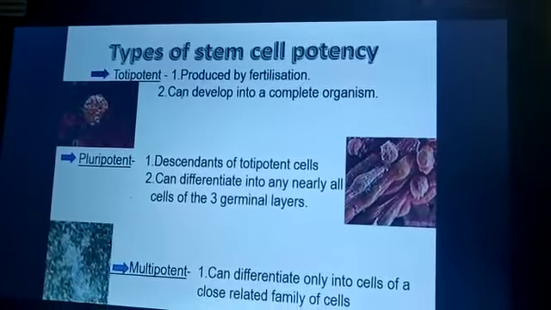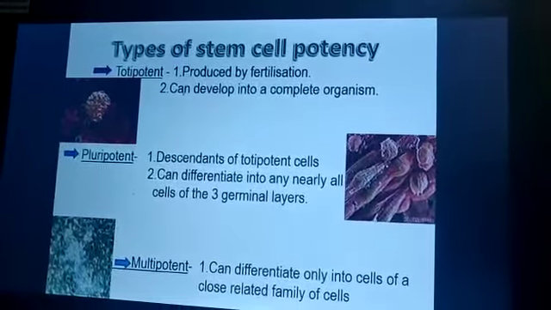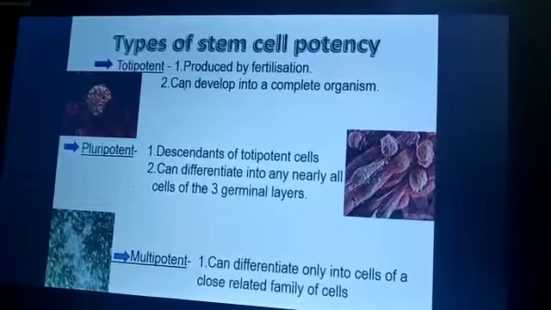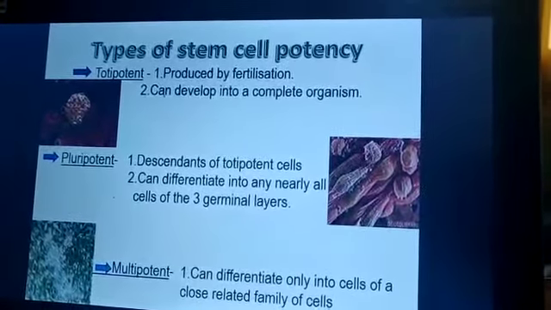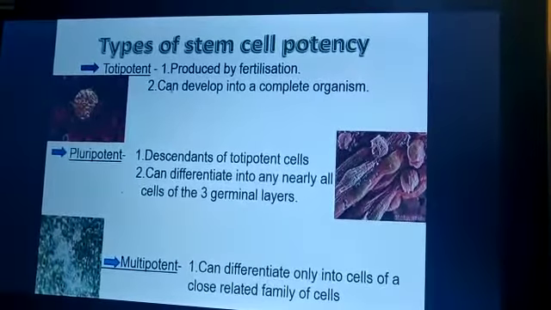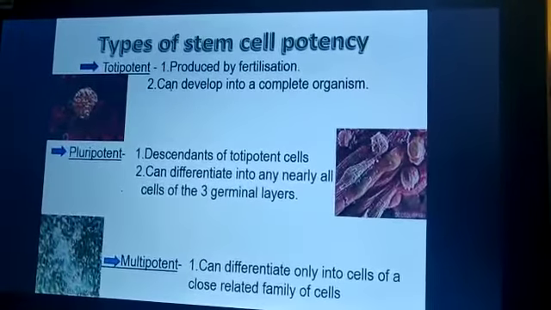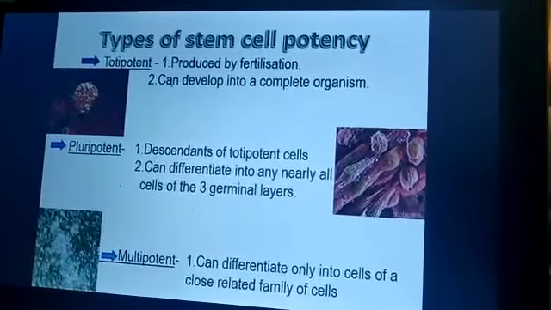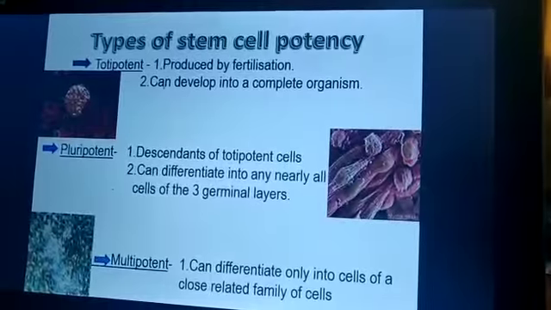There are basic types of stem cells that depend upon the potency of the cells. Number one, which is very important, is totipotent cells. Again, toti means total. They are produced by fertilization and they can develop into a complete organism. Here you have to remember that these totipotent cells are the only cells which are able to develop into a complete organism. Second type is pluripotent cells.